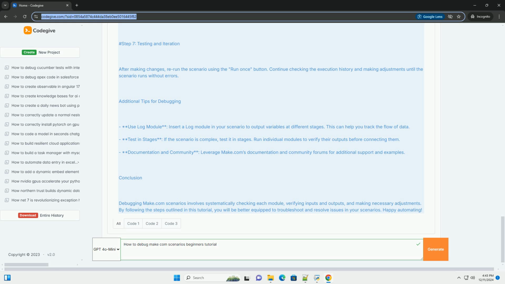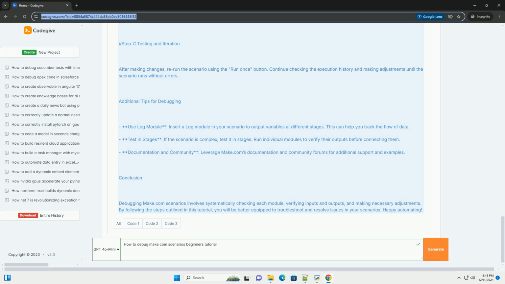Example scenario. Let's assume you have a scenario that is supposed to fetch data from an API and send it to a Google Sheet. Below is an example of how to debug it. 1. Module setup. HTTP module: get data from an API. Google Sheets module: create a new row in a sheet with the fetched data.